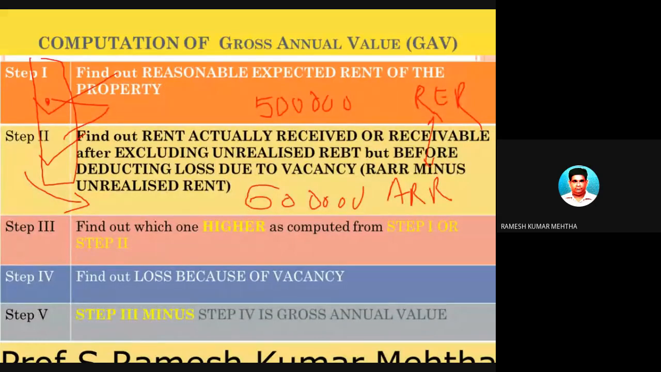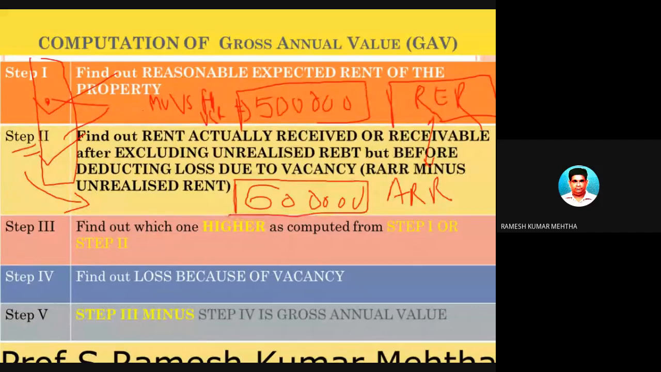So for our practical purpose, for understanding purpose, I took a small example where the reasonable expected rent, that is municipal value versus fair rent versus standard rent, I got a value of example 5 lakhs. So the reasonable expected rent is 5 lakh rupees. Now step number 2, I told at what rent it has been rented out and what is the loss due to unrealized rent. So I have taken as an example 6 lakh rupees. So actual rent received or receivable is 6 lakh rupees.